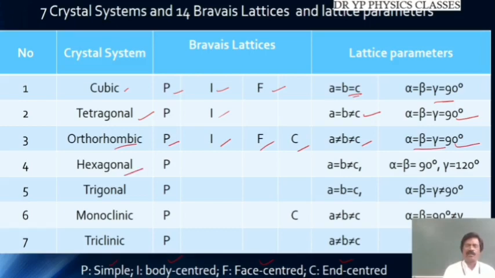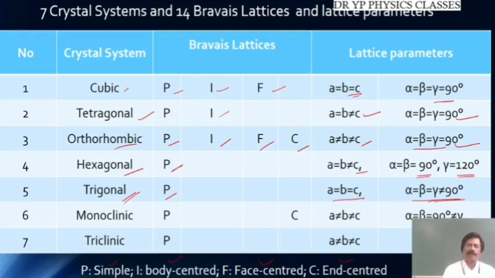In case of hexagonal, it comes under only a simple system. Okay. So in this case, a is equal to b but not equal to c. Alpha and beta are equal to 90 degrees, but another angle is going to be 120 degrees. In case of trigonal, it is primitive, but no other structure is available. Only the primitive structure is available. a is equal to b, b is equal to c, where all the angles are not equal to 90 degrees.